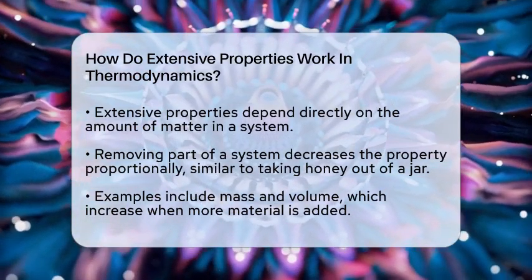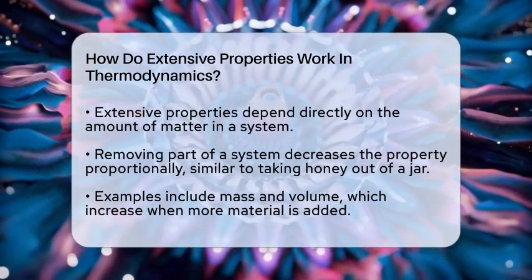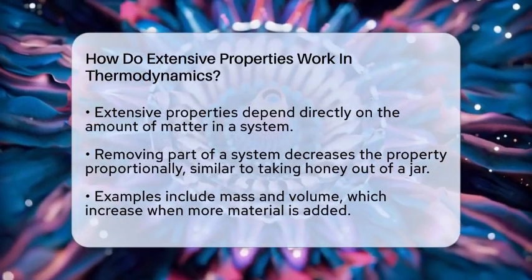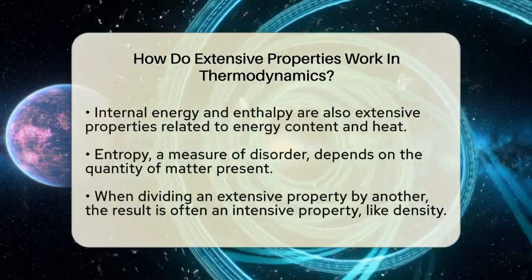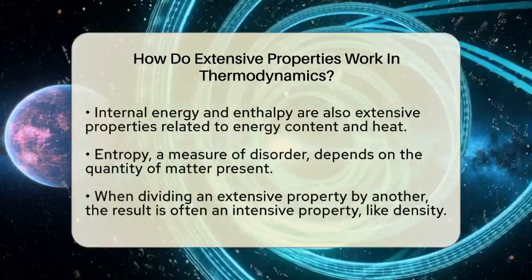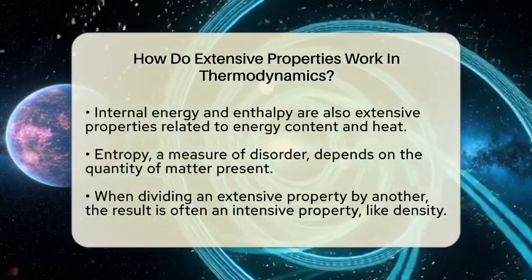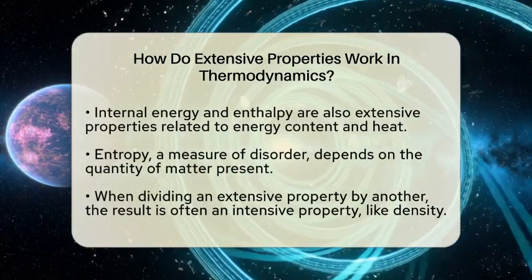Think about mass. If you have 1 kilogram of water, that's your mass. If you double it to 2 kilograms, the total mass doubles too. The same goes for volume. 1 liter of water is a certain size, but if you combine it with another liter, you now have 2 liters. These are simple examples, but they show how extensive properties add up when you combine systems.